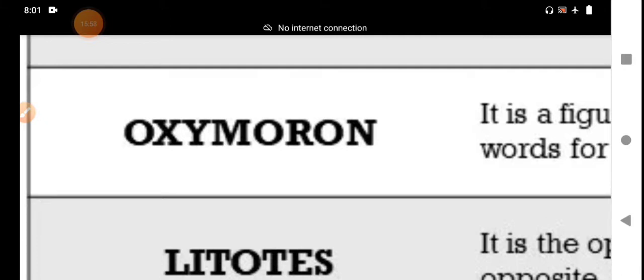True fiction is my favorite genre to read. True fiction. Fiction is not real, it is imagination. But true is real. But true fiction is my favorite genre to read. That is the oxymoron statement. We express in oxymorons. The writer, the author, sometimes uses this type of figure of speech in their writings.